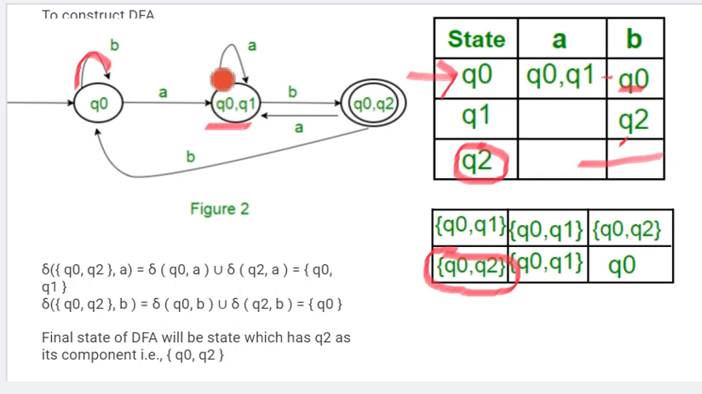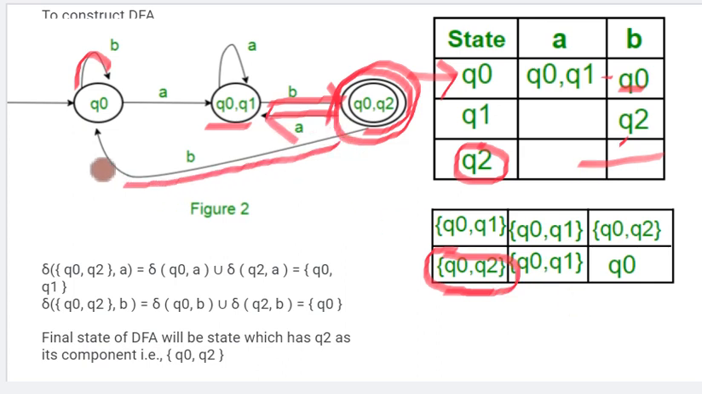From the new state Q0 Q1, on A it goes to Q0 Q1, the same state, and on B input it goes to Q0 Q2. Q0 Q2 is our final state. On A input it goes to Q0 Q1, and on B input it goes to Q0. So for every input there is only one unique path. This makes it a perfect DFA.